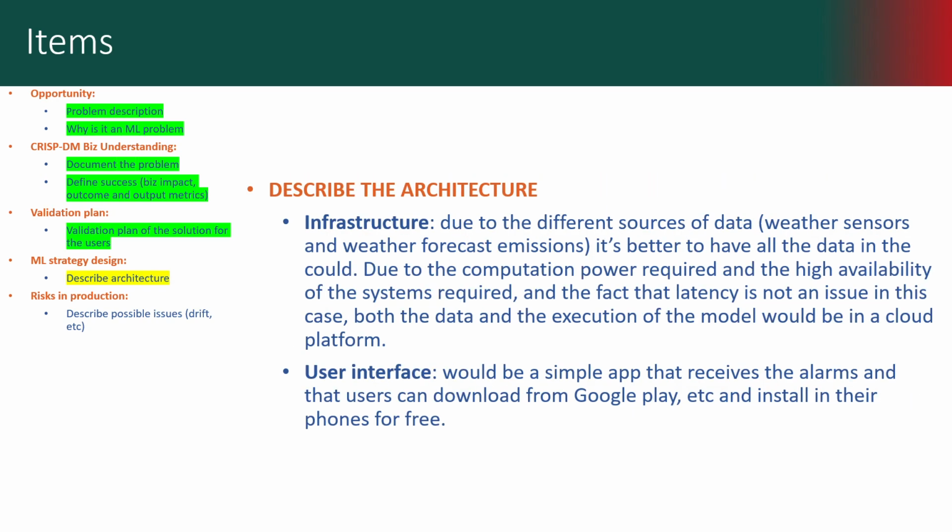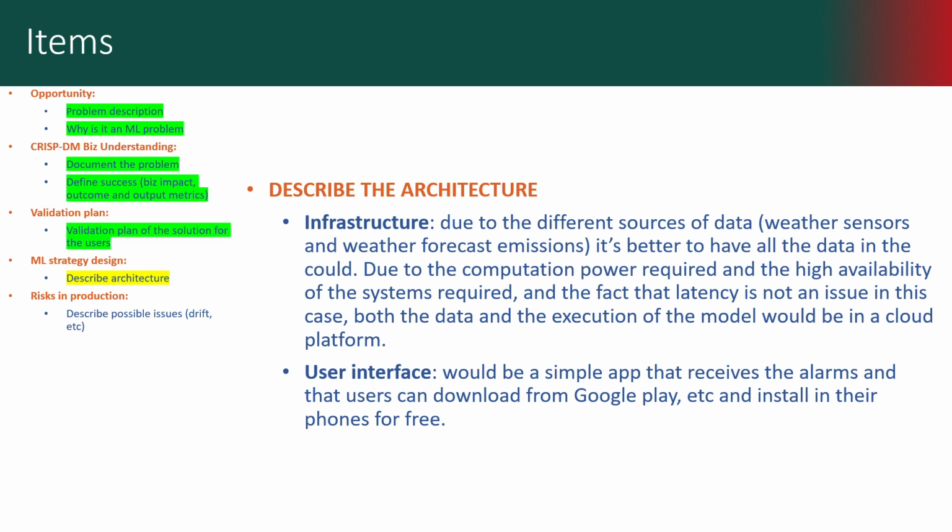In terms of the infrastructure, since the data is coming from very different kinds of sensors distributed along the city and weather forecasts, we consider that the best is to have a cloud solution both for the data and also for the computational power.